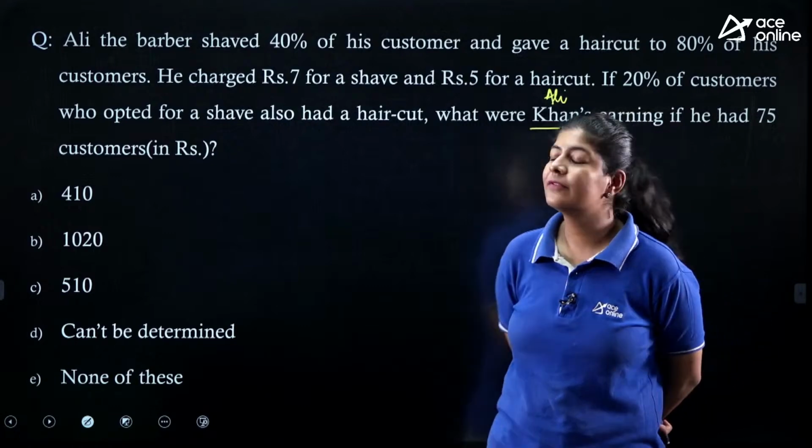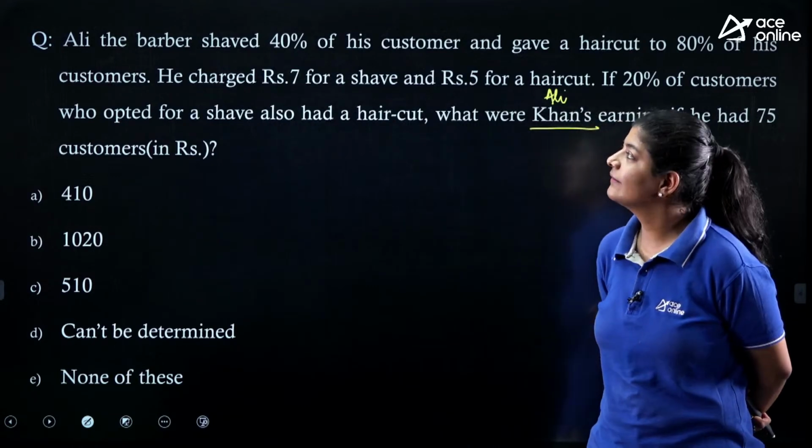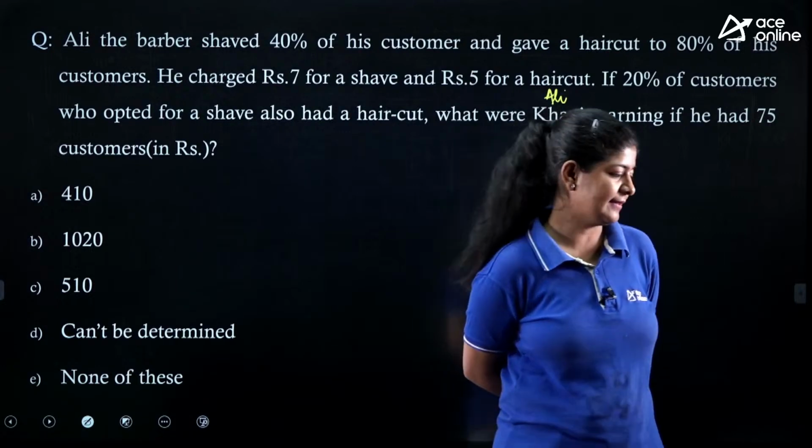It's a very easy one. We have a total of 75 customers and we need to divide them into two categories.